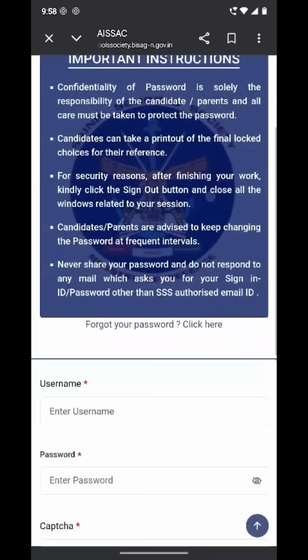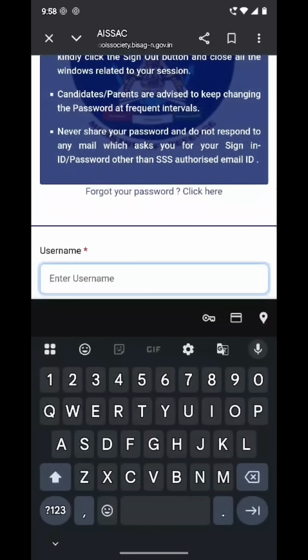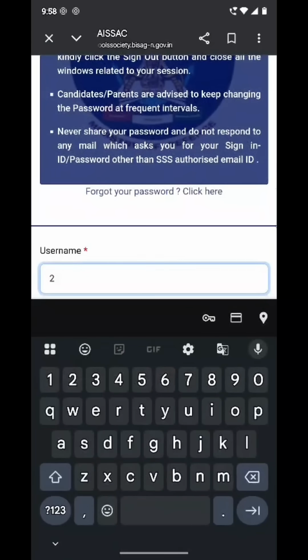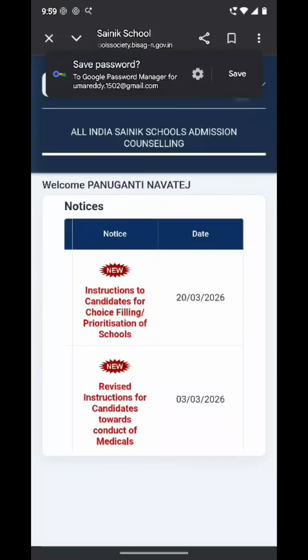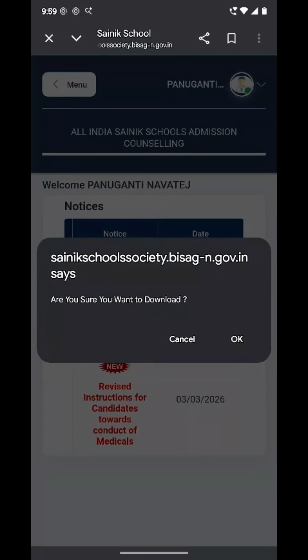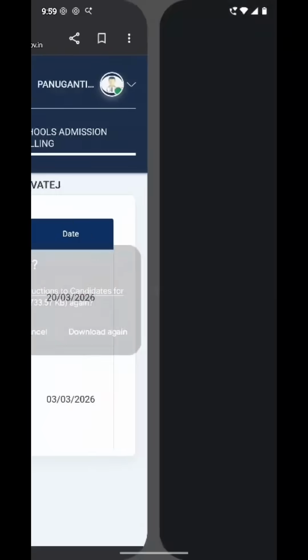So now I am explaining how you can do the process. Enter the Sainik School entrance, that is the e-counseling website. Now enter the student details, username and password. After completing the username and password, now enter the instructions. So how to complete your choice filling instructions. Once you open the instructions, read carefully what is given in the instructions.